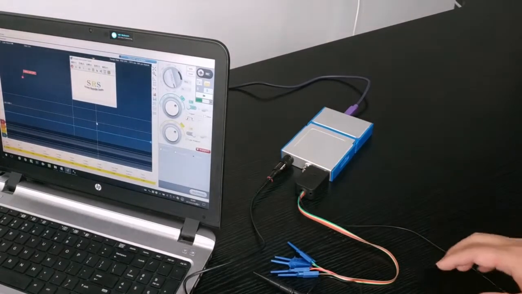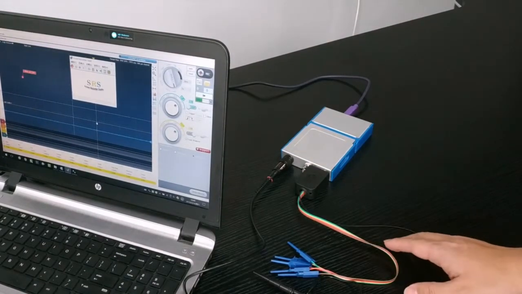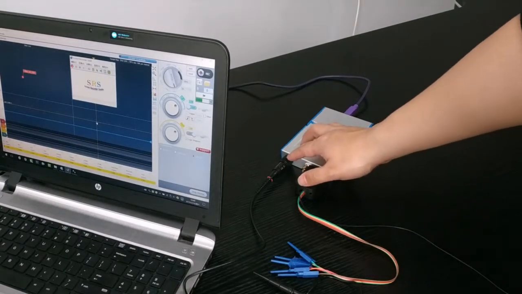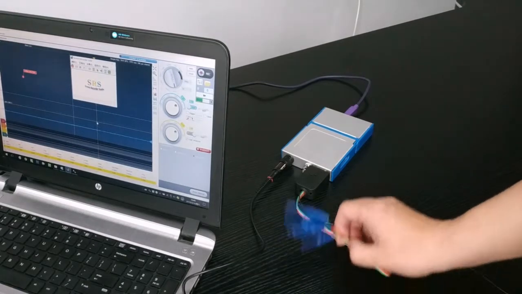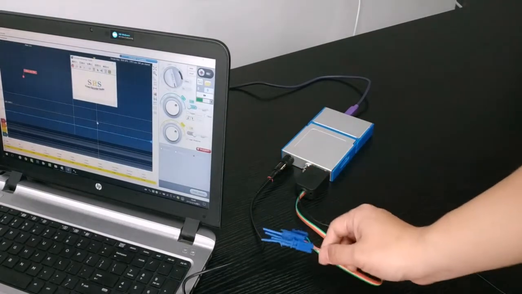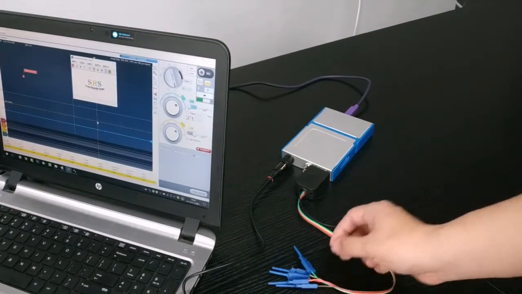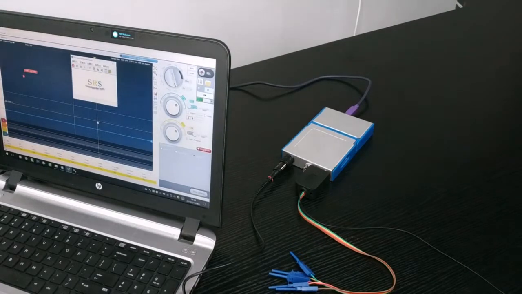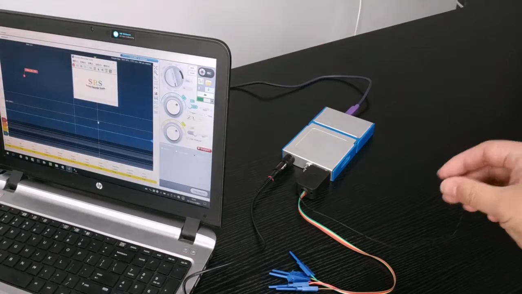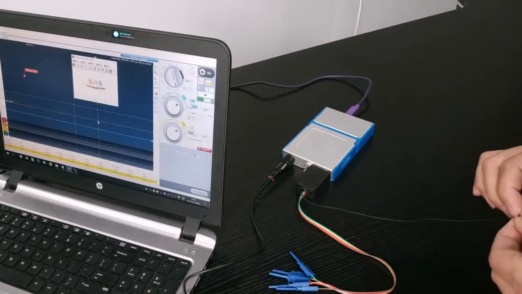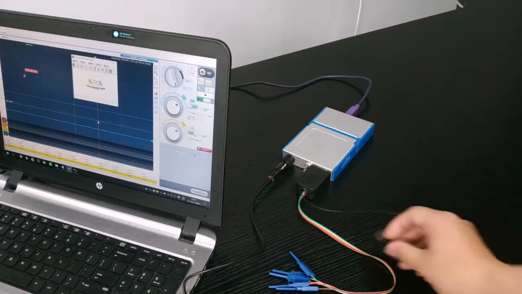This is the logic analyzer module. This module is called AL01 and it provides 4 digital input channels. Together with these channels we also have a reference signal that is generated by the oscilloscope. This signal is a square wave with a frequency of 1 kHz, and we can use this to test the input of the logic analyzer.